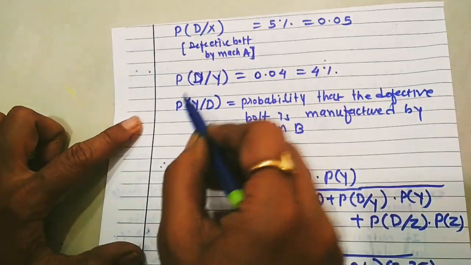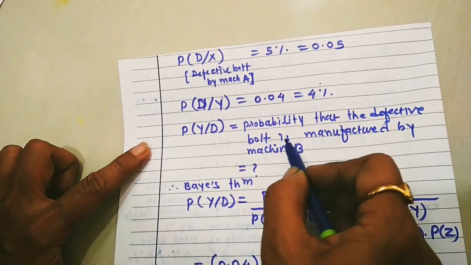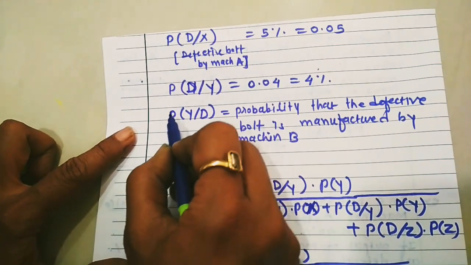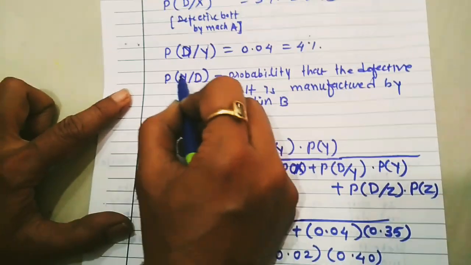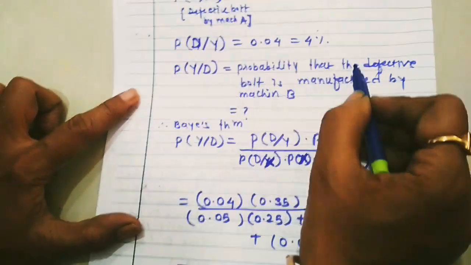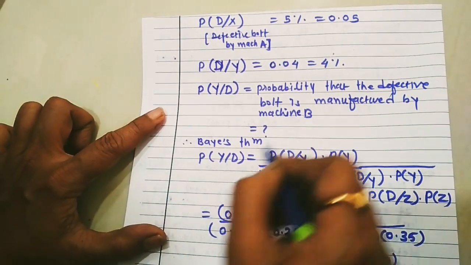In this example, what we have to find out is the probability that the defective bolt is manufactured by machine B. That means D is for the defective bolts.